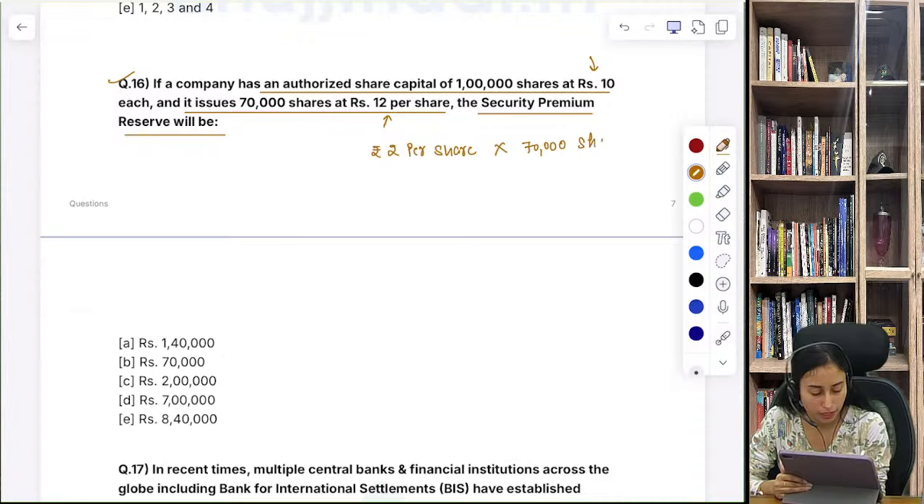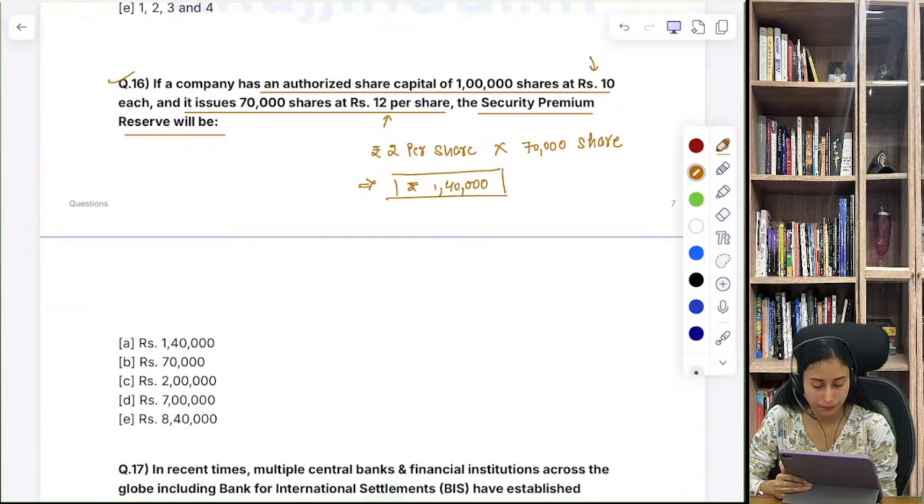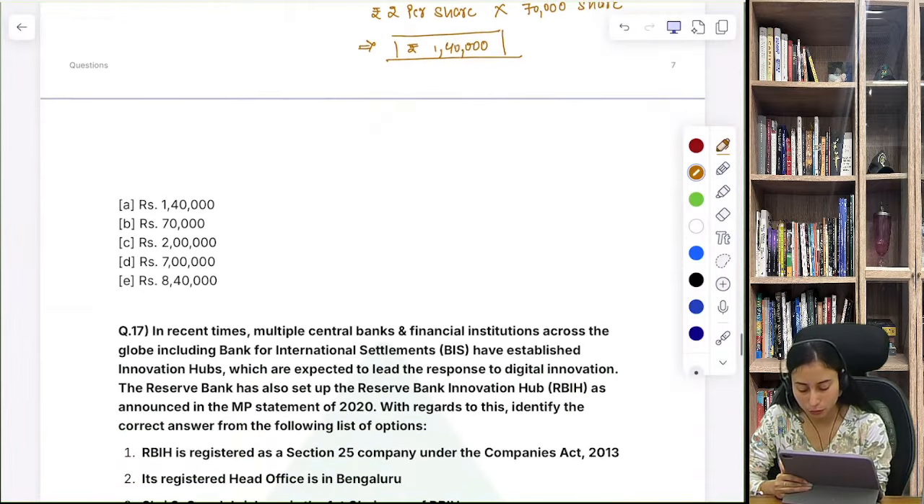So this is a very easy question. You just need to do a correct multiplication in this case. That is 1,40,000 is the security premium reserve. So A is the right answer.